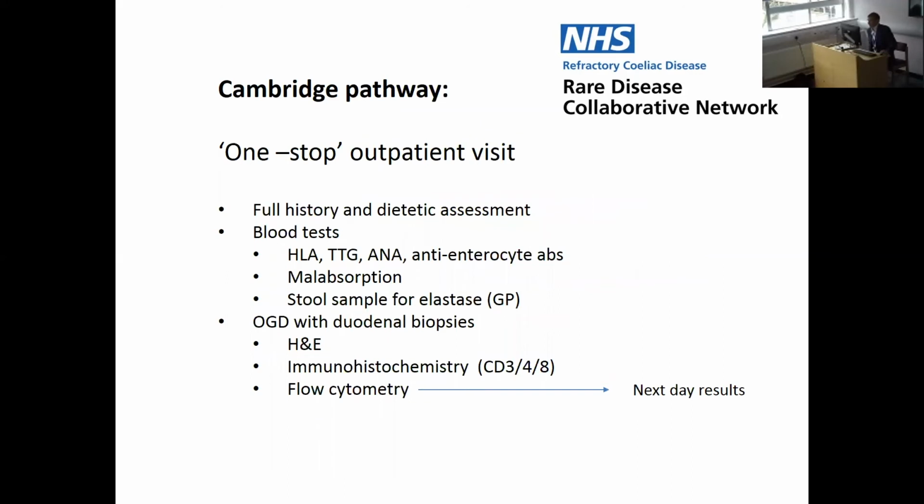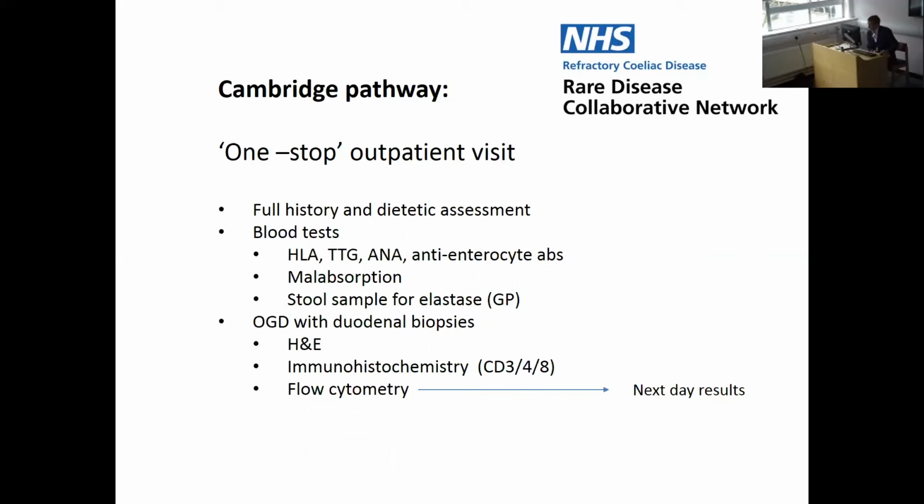In Cambridge, our pathway is, when we're referred patients, if they're well enough to come as an outpatient, a one-stop outpatient visit. This involves a full history and dietetic assessment with blood tests. And then we take, at the same time, a gastroscopy and duodenal biopsies, which we send for immunohistochemistry, flow cytometry, and standard histology. The flow cytometry is really useful because we get next day results with that.